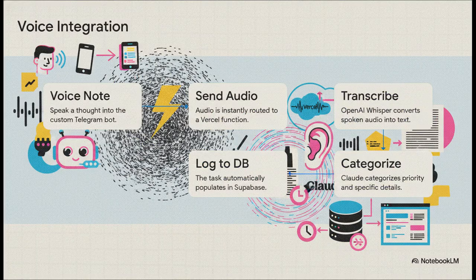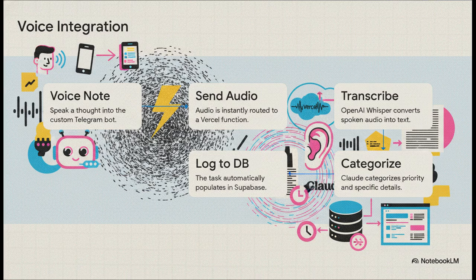Picture this as a continuous automated loop. Say you're walking down the street, and suddenly you remember you need to send a client proposal. Instead of stopping to type it out, you just open a custom Telegram bot and speak your thought. Instantly, a webhook routes that audio file to a Vercel function. Then, OpenAI Whisper transcribes your spoken words into text.